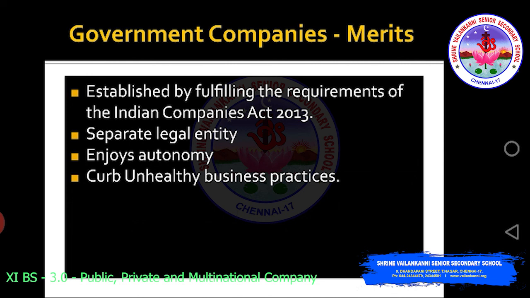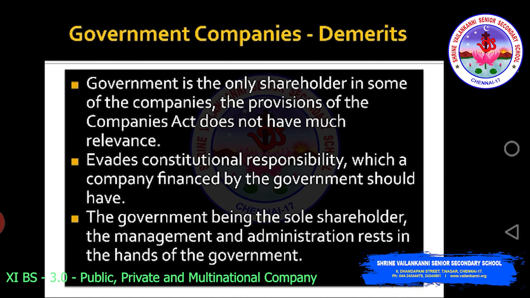Then government company, what are the demerits? Demerits, the government is the only shareholder in some of the companies. The provisions of the Companies Act do not have much relevance. See, government is the only shareholder in some of the companies. The provisions of the Companies Act do not have much relevance.